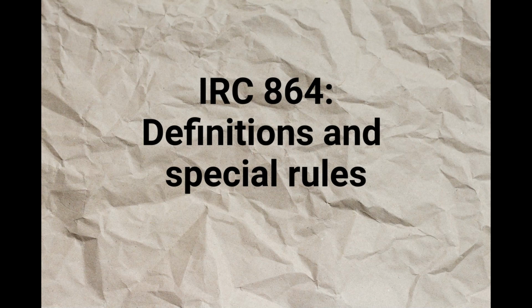Internal Revenue Code, Section 864, Part 2. Definitions and special rules. D. Treatment of related person factoring income.